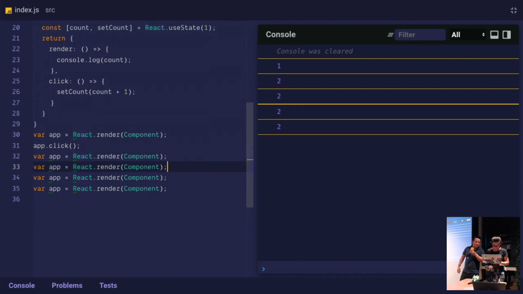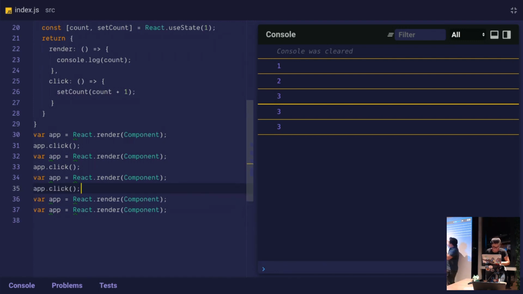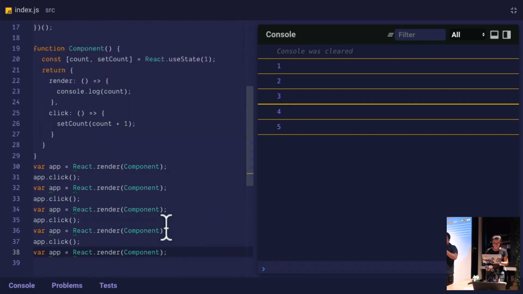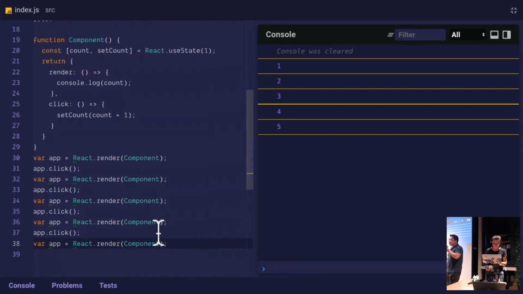Okay, I should have shown you the keyboard shortcuts first. But you can see that numbers are updating here as you click and re-render, and it kind of looks like React, right? Which is pretty interesting. Until you try to use a second hook.